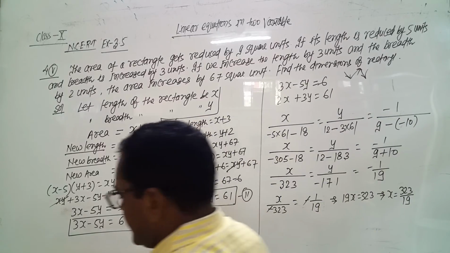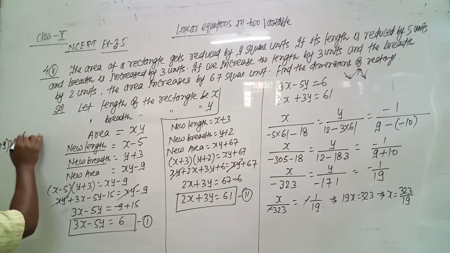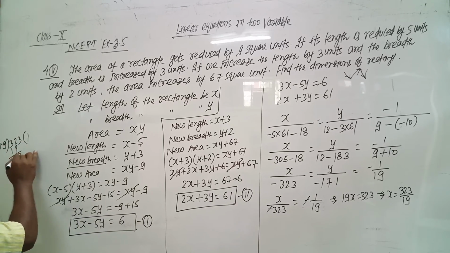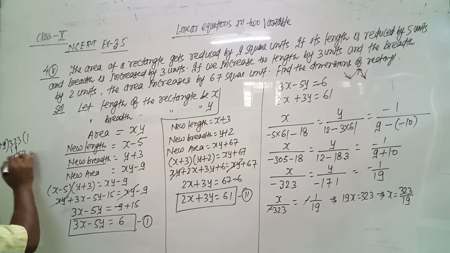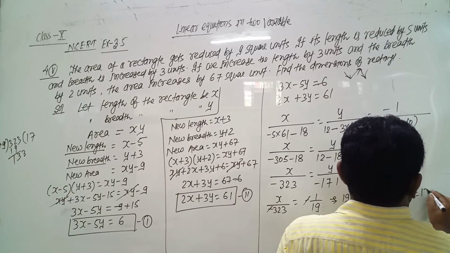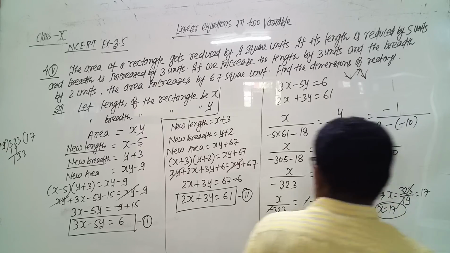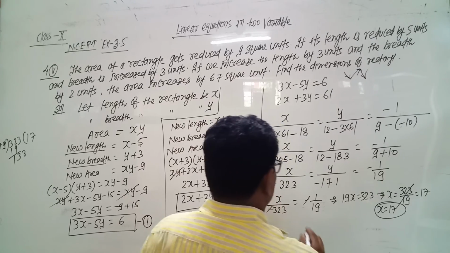So 323 divided by 19, we get 17. So the value of x is 17. Now solve second and third.